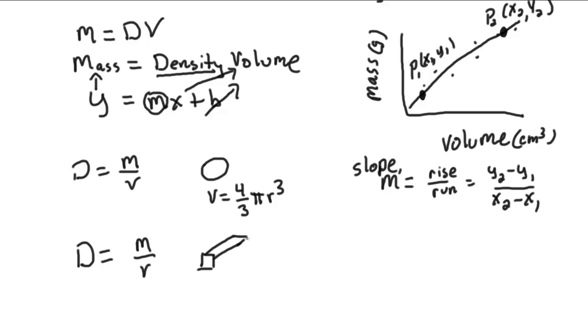What if I had an object that looked like this and I wanted to calculate the density of this object? Well, remember, I'd have to use the volume of a rectangular solid, which is length times width times height. So I might have more calculations to do or more variables to look for rather than just mass, volume, and density. I might have to look a little closer at the volume.